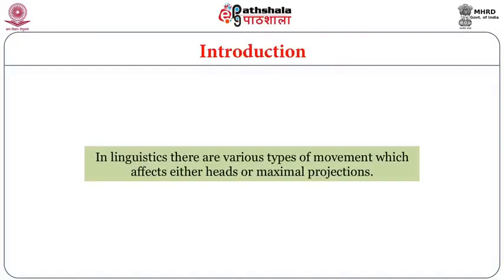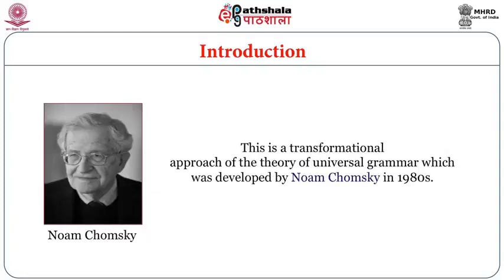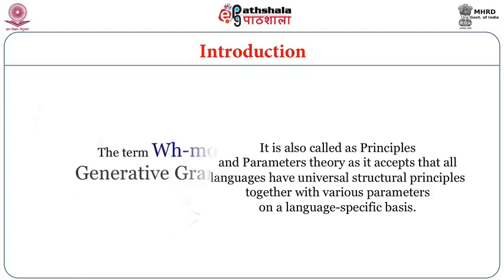In linguistics, there are various types of movement which affect either heads or maximal projections. WH movement is an important phenomenon in a language. It is based on government and binding theory. This is a transformational approach of the theory of universal grammar, which was developed by Noam Chomsky in 1980. It is also called principles and parameters theory, as it accepts that all languages have universal structure principles together with various parameters on a language-specific basis.